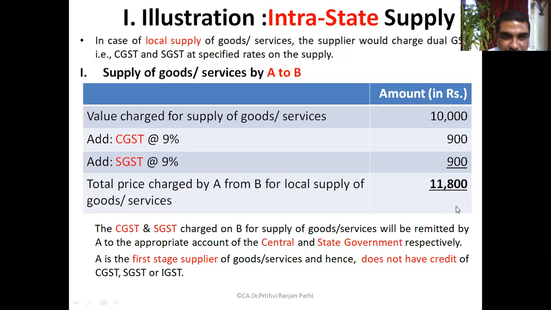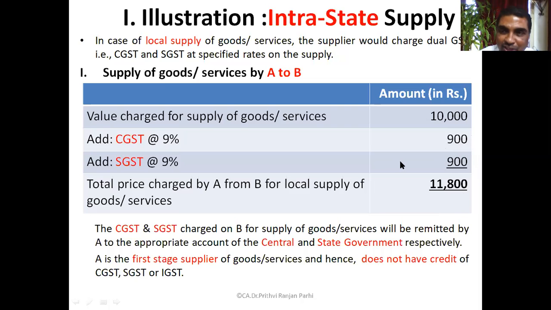900 will go to the center and 900 will go to the state. Right, exactly. So the CGST amount will go to the center and the SGST amount will go to the state, is it not? And let us say this is our first stage supplier. There is no input tax credit. We'll start supply from this point. So 900 will go to the center, 900 to the state.